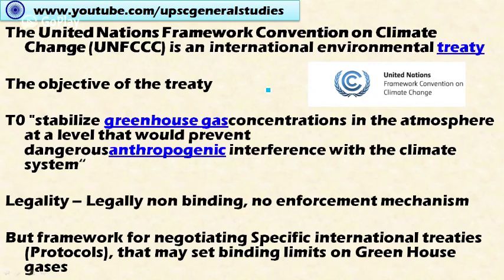This UNFCCC is an international environmental treaty, and the main objective of this treaty is to reduce global greenhouse gas emissions, thereby reducing global warming. Let's look at the important objective of the treaty. The objective is to stabilize greenhouse gas concentration in the atmosphere at a level that would prevent dangerous anthropogenic interference with the climate system.